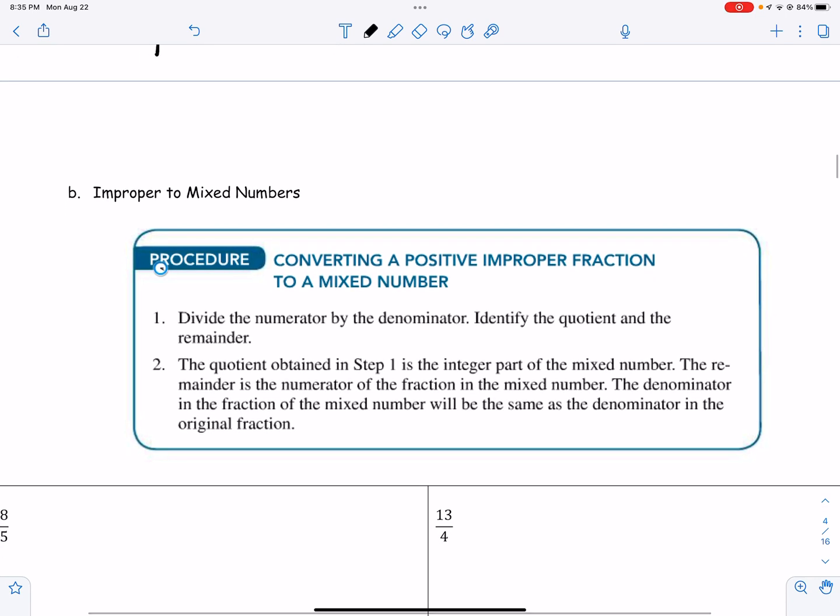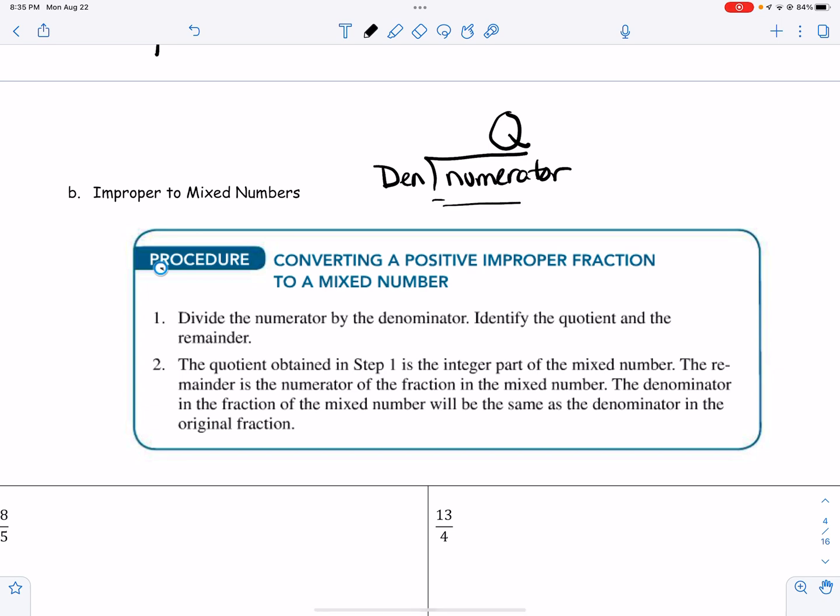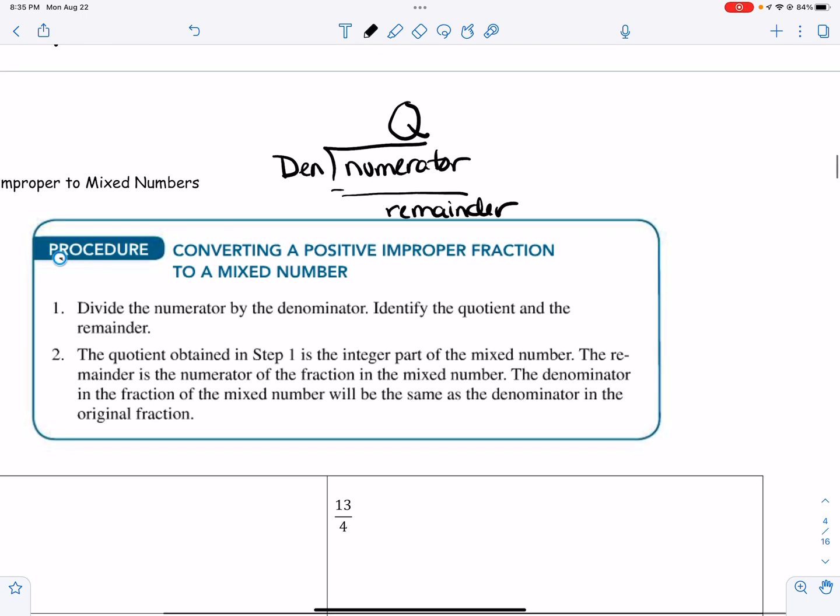Now we're going to reverse the process, okay? We're going to go from an improper number to a mixed number. So what we're going to do is take the divisor, or the denominator, and divide it into the numerator. And we're going to get a quotient, which sits on top, and then we're going to do that subtraction, and we're going to have a remainder, okay? So when we write our mixed number, the quotient is the whole number. The remainder is our new numerator, and it's always over the same denominator.